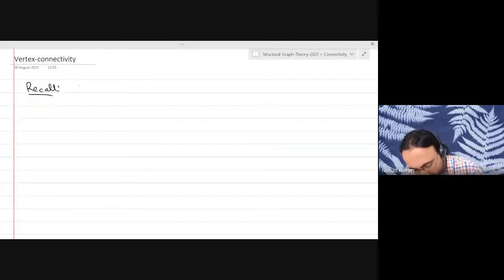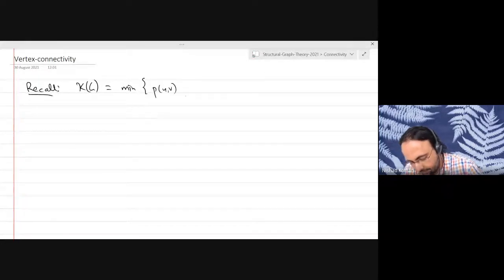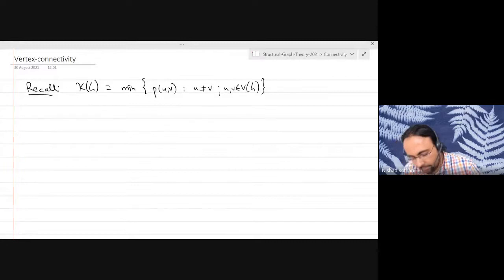The vertex connectivity of a graph G was defined as the minimum over all pairs u, v of distinct vertices of p(u,v), the local connectivity between those two vertices, which is the maximum number of pairwise internally disjoint u-v paths.